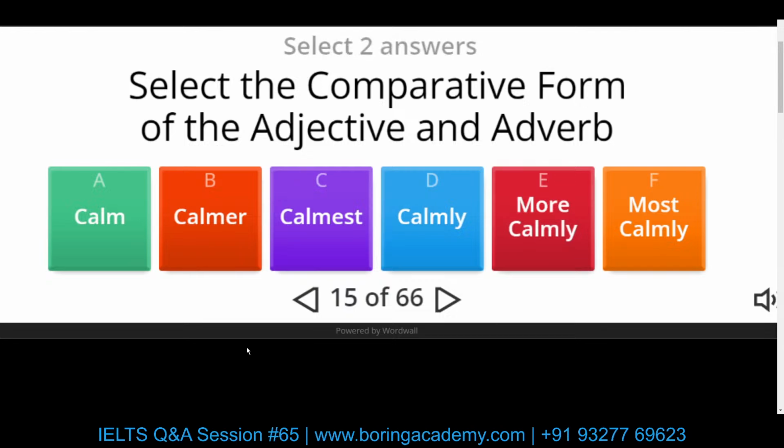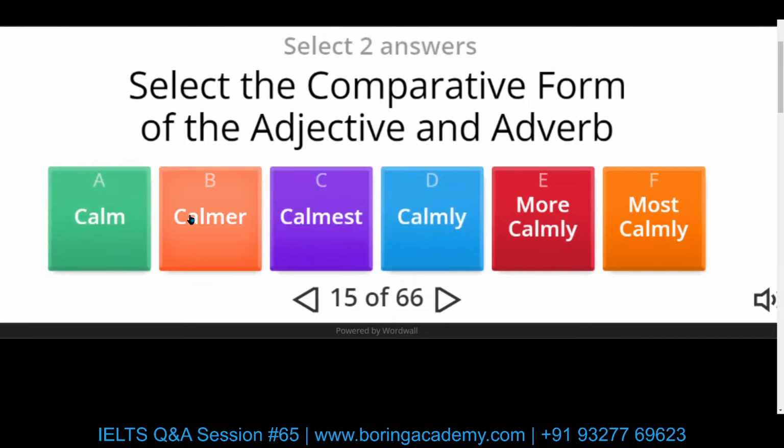Ask yourself, does it modify a verb or does it modify a noun or a pronoun? Calm is an adjective. Calmly is an adverb. So A and D are the positive form of the adjectives and adverbs, right?